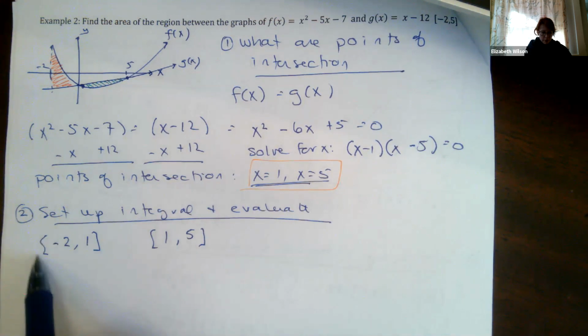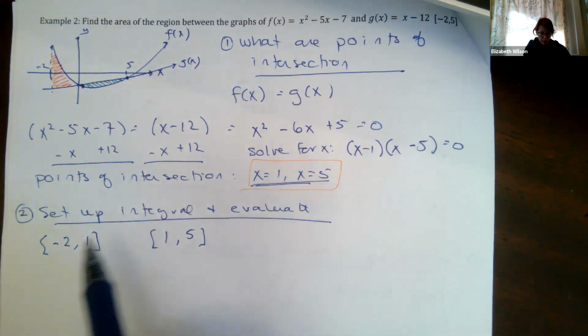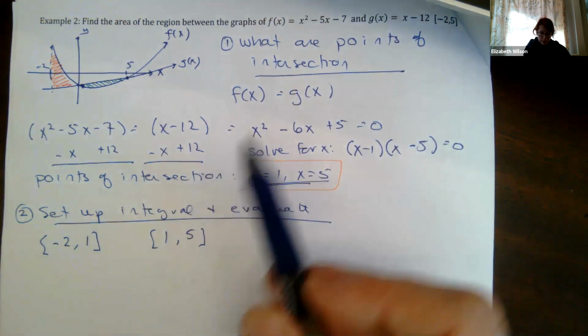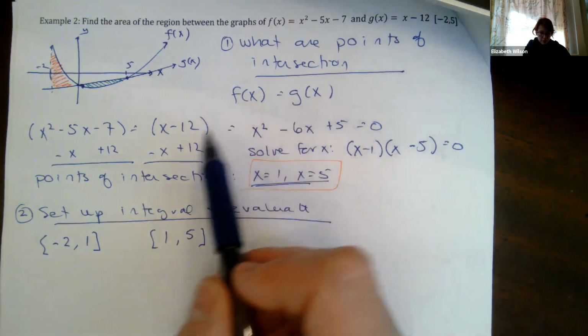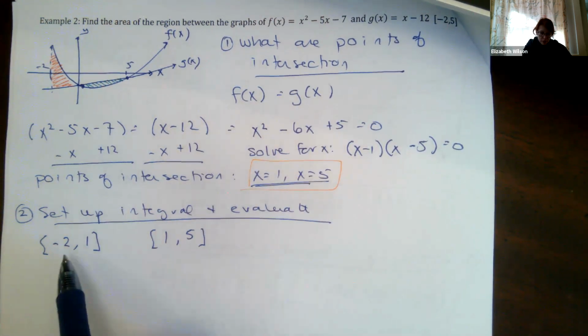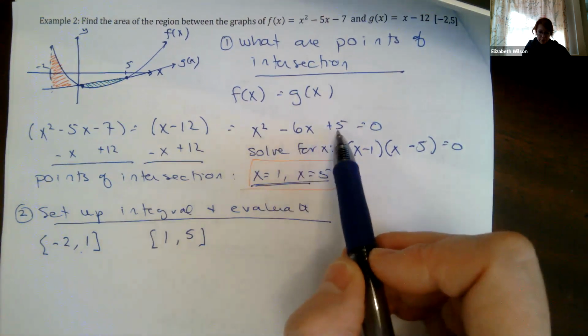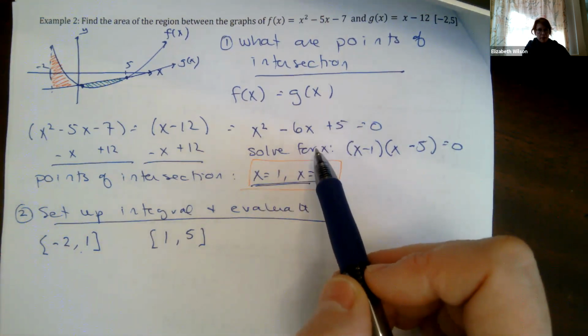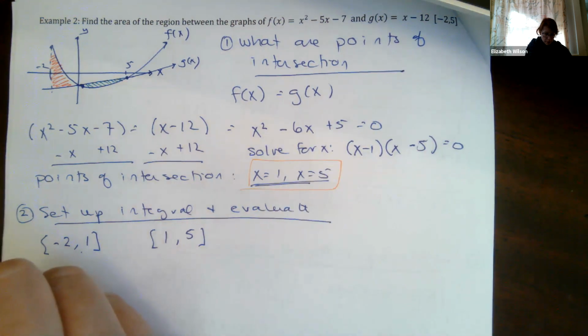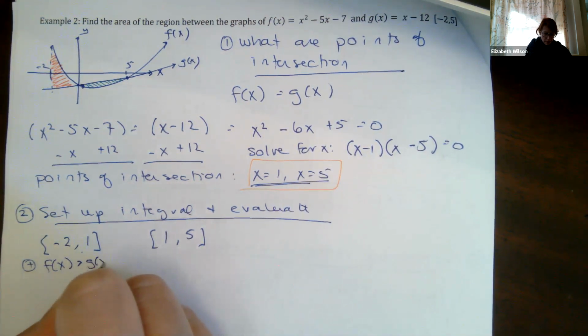Okay, so within here, I have to choose a value and plug it in. So if I choose a value, I did f of x minus g of x. That's just how I did it. So I'm going to choose 0, which is within here. If I plug in 0, I get positive 5. Because I get a positive number, that means that f of x is greater than g of x.